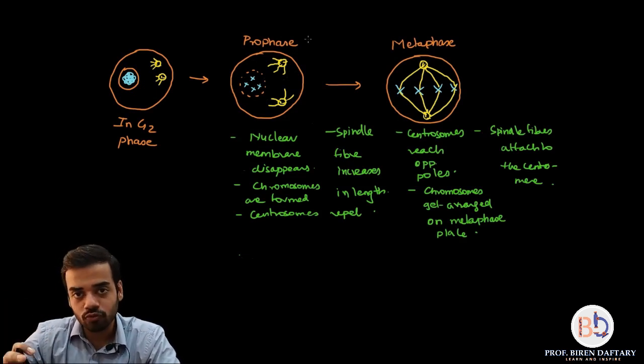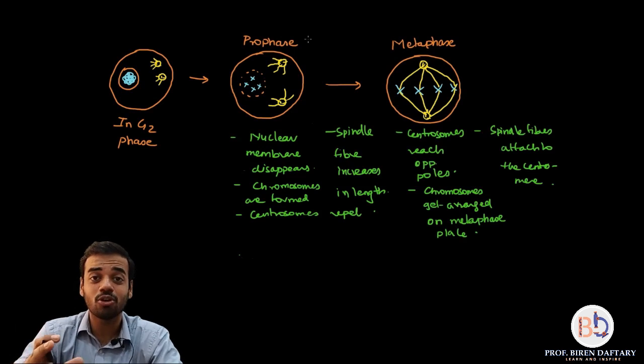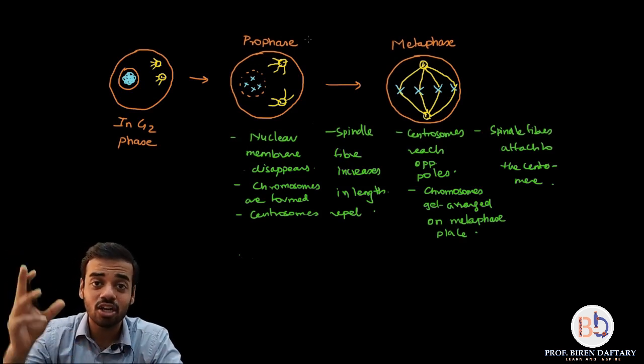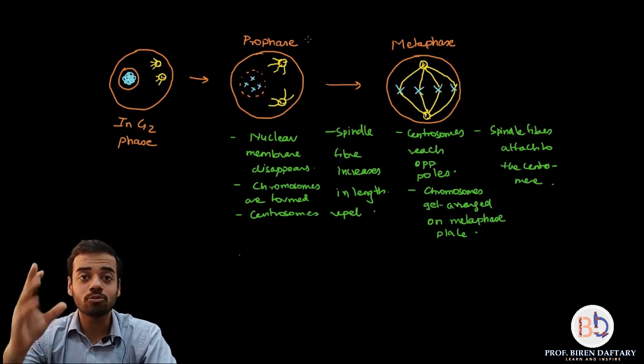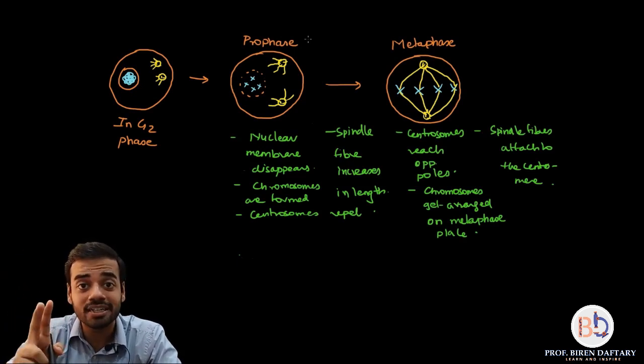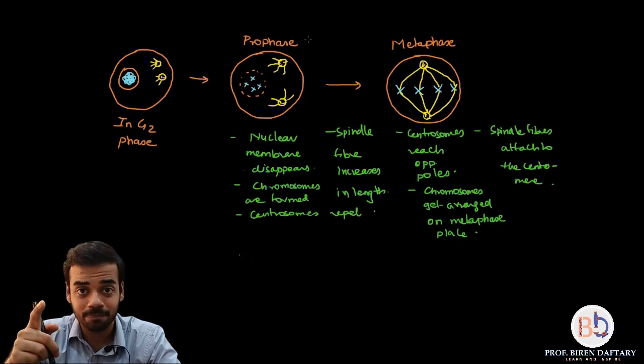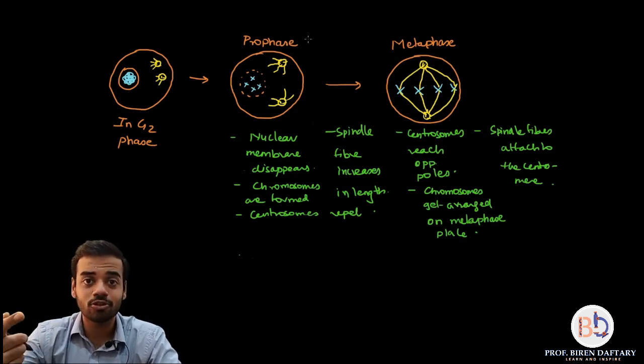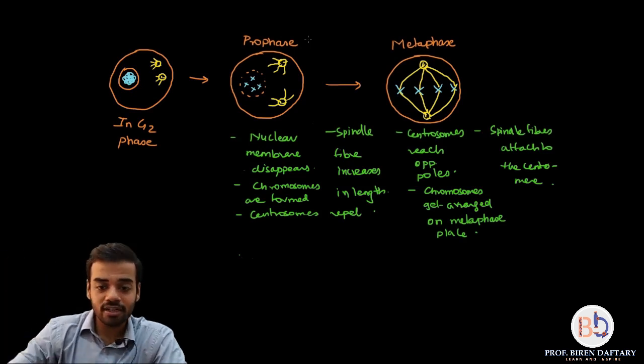So the best stage to view chromosomes is the metaphase stage because the chromosomes are large, thick, and you can easily see both the chromatids of a chromosome. Why do the chromosomes have two chromatids? Because of the S phase. Please remember, the DNA material doubles, so an extra chromatid is present on each chromosome, so two chromatids. Now let us go ahead.